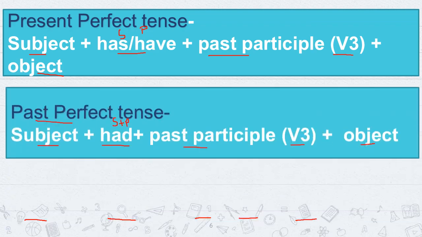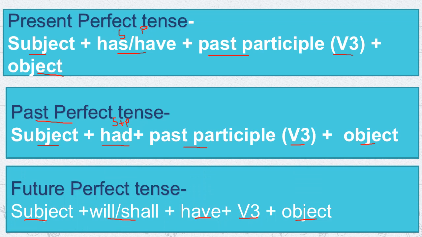Now I shall explain you past perfect tense. In past perfect tense, everything will remain same other than helping verb. Here we use had as a helping verb and verb third form will be used in past perfect tense. In future perfect tense, we use will or shall plus have as helping verbs and verb third form will be used as this is perfect tense.